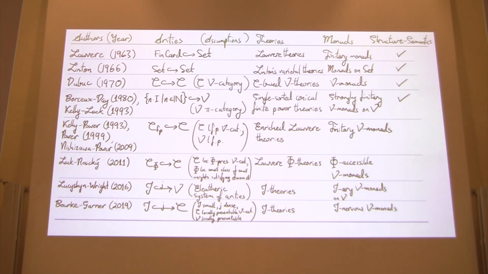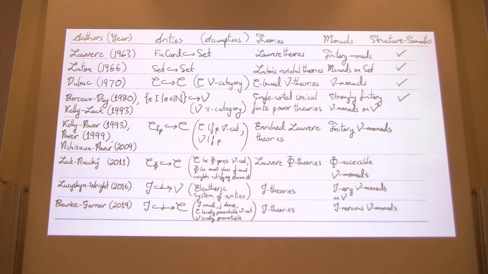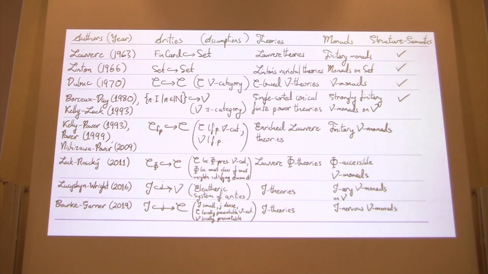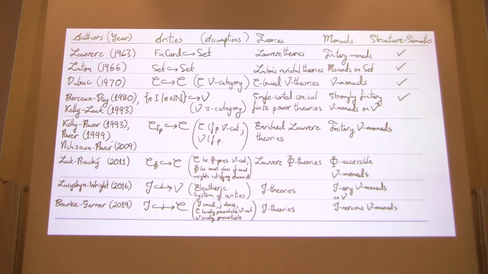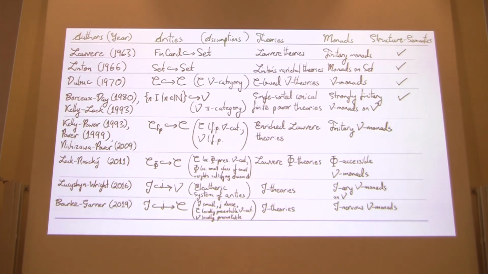And they considered J-theories in a sense that generalizes the preceding one to the setting where we have C-based theories. And these are equivalently described as J-nervous V-monads on C. And so this last setting of Bourke and Garner has an impressive generality in that we can take an arbitrary small subcategory of arities in C.